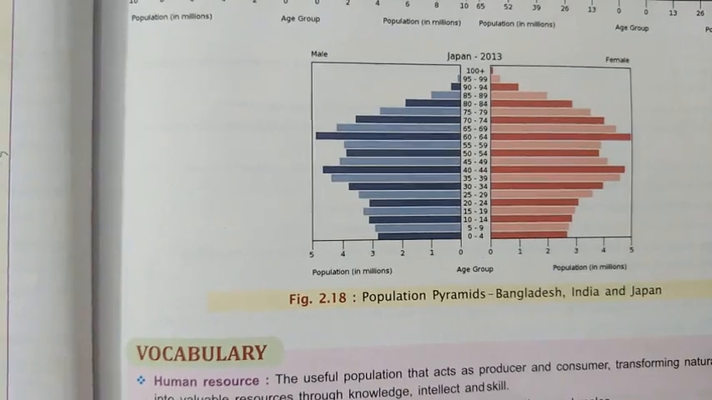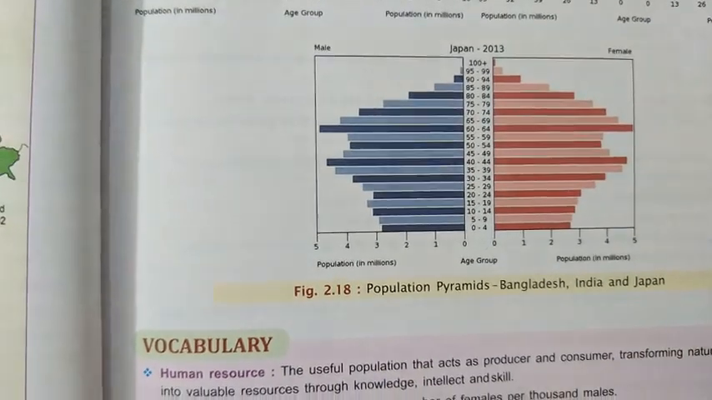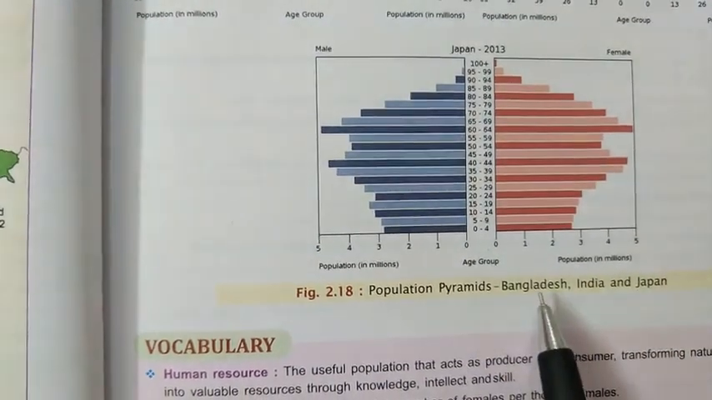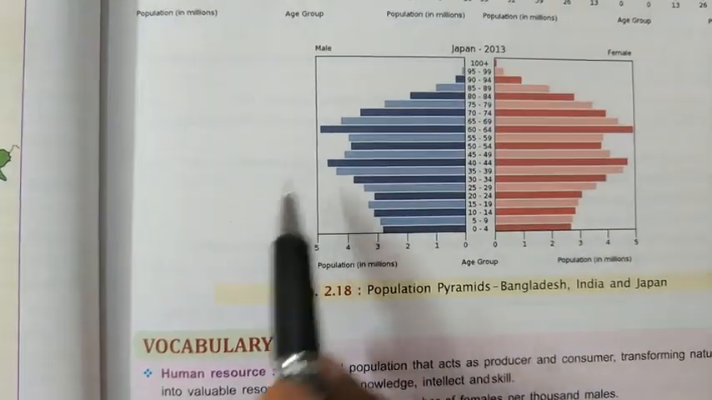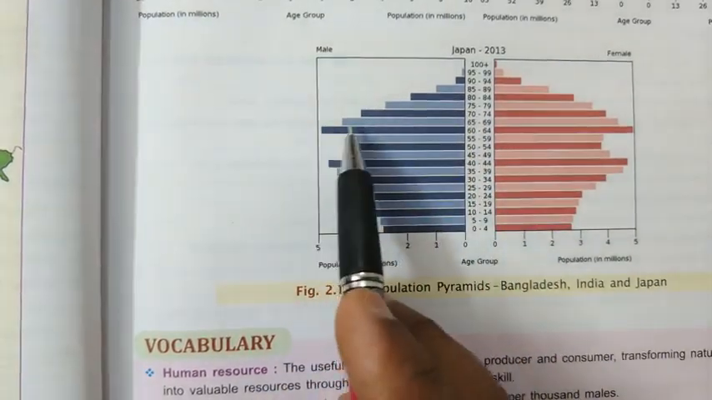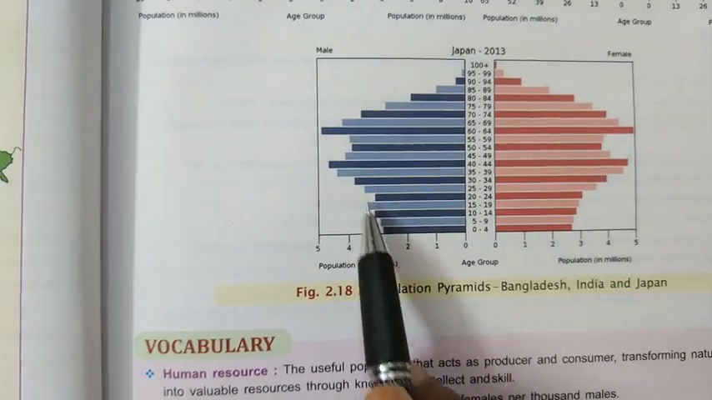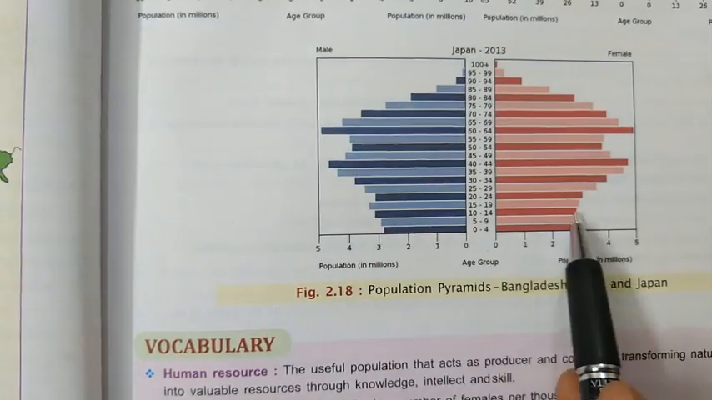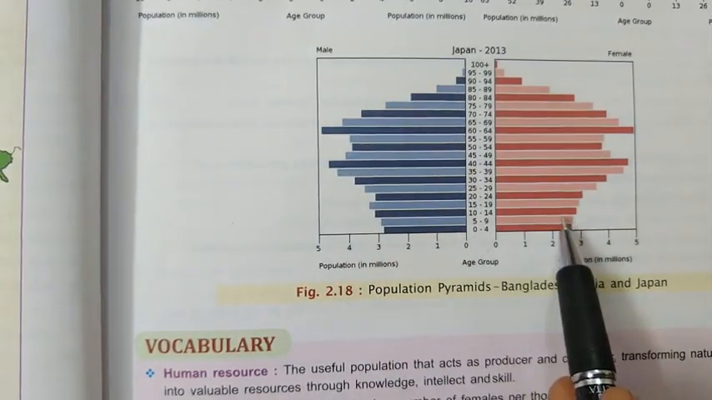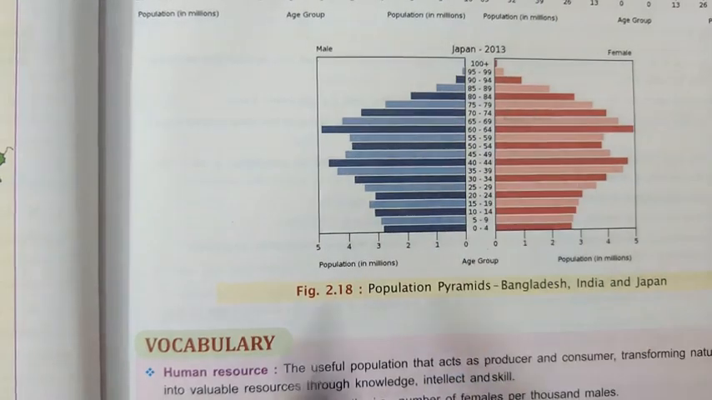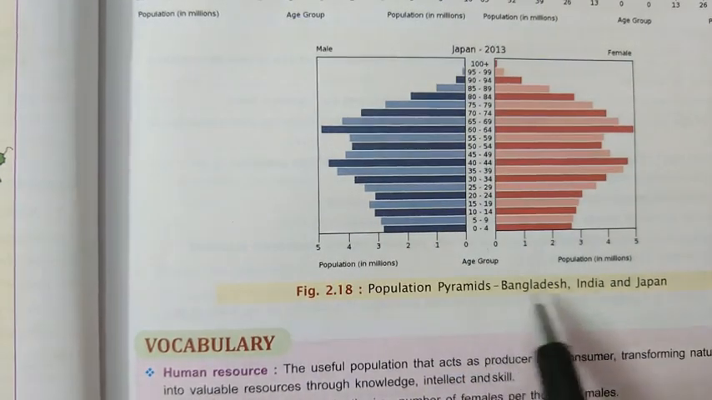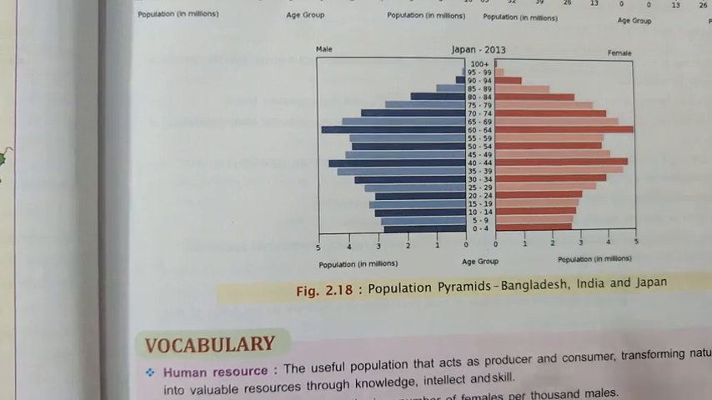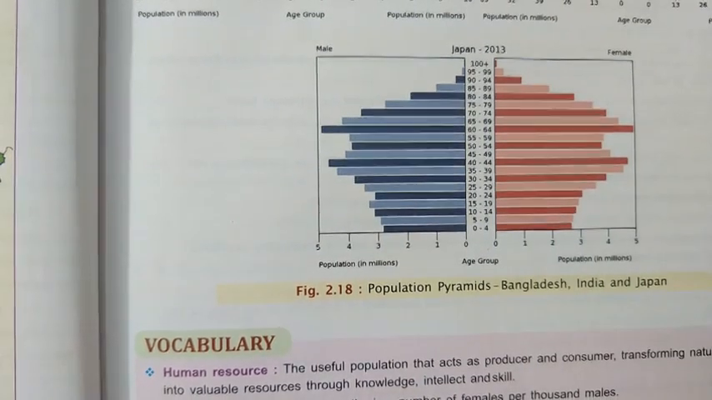But the same thing, if you look at one more population pyramid, this shows Japan. Here you will find the old age population is much higher, but the bars for the young age are much smaller. Why? Because the life expectancy is much higher here. Young people don't want to get married, they don't want children. Conditions are totally different here.